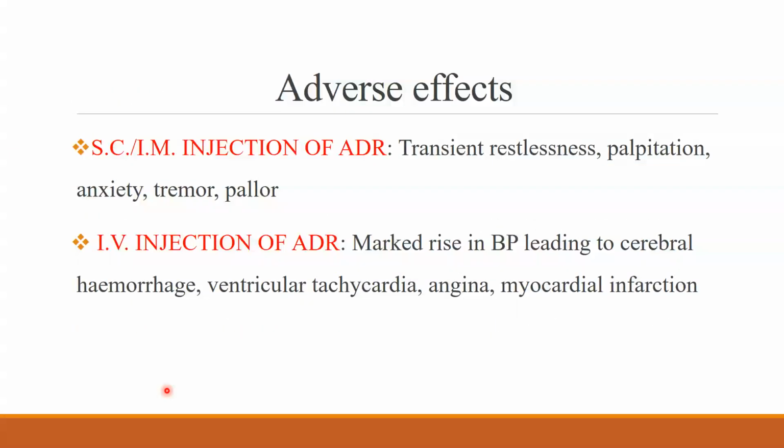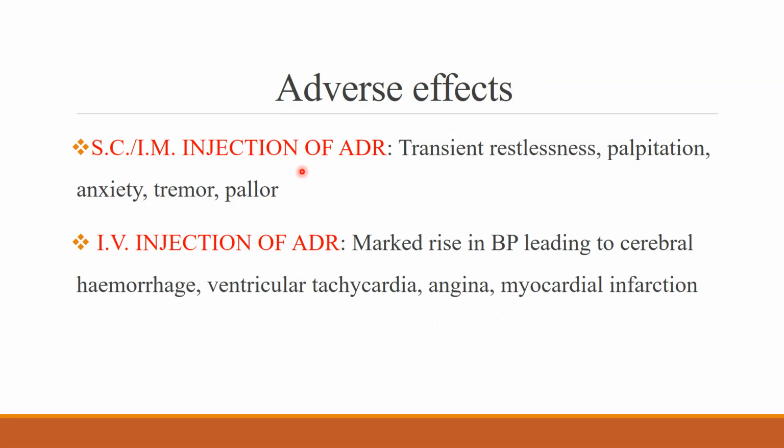Then, what are the adverse effects of adrenaline? Adrenaline, when given through the intramuscular or subcutaneous route, causes transient restlessness, palpitation, anxiety, tremor, and pallor. Whereas if given through IV, it causes a marked rise in BP resulting in hemorrhage, VTAC, angina, or MI.